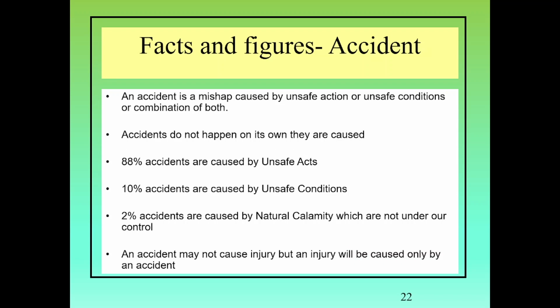Facts and figures of accidents. An accident is a mishap caused by unsafe action or unsafe conditions or a combination of both. Accidents do not happen on their own; they are caused. 88% of accidents are caused by unsafe acts, 10% by unsafe conditions, and 2% by natural calamity.